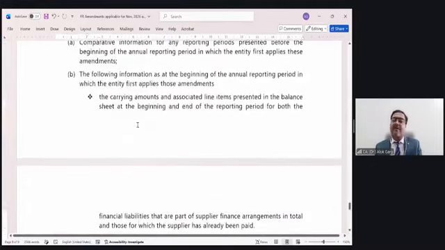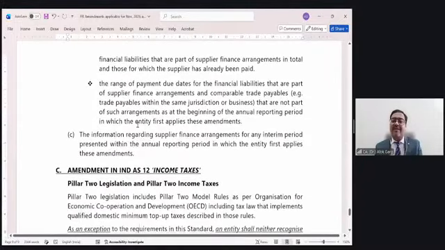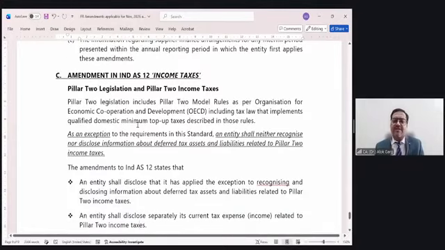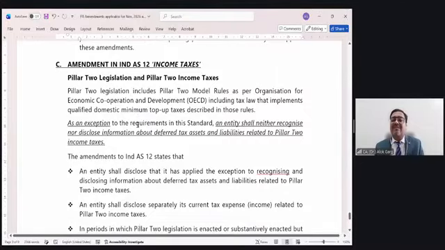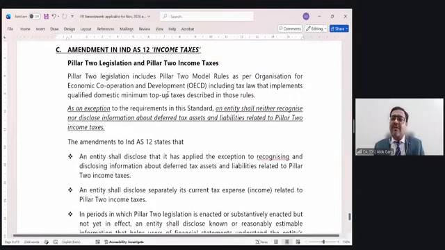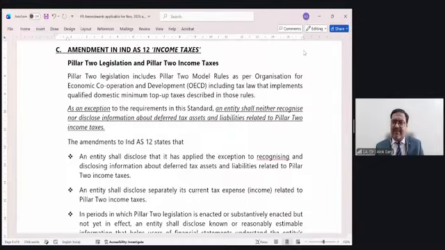Then the third amendment on 13th August is on Ind AS 12, income taxes. This amendment is again theoretical in nature, which talks about the Pillar 2 legislation and Pillar 2 income taxes. It talks about the OECD guidelines. It says that Pillar 2 legislation includes Pillar 2 model rules as per OECD, including tax laws that implement qualified domestic minimum top-up taxes described in those rules. A very technical kind of amendment, I would say.